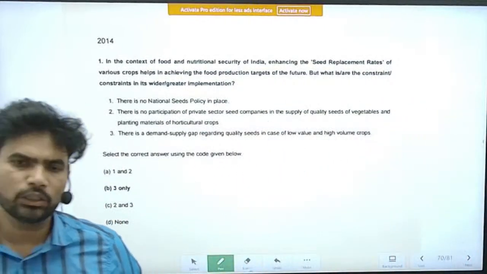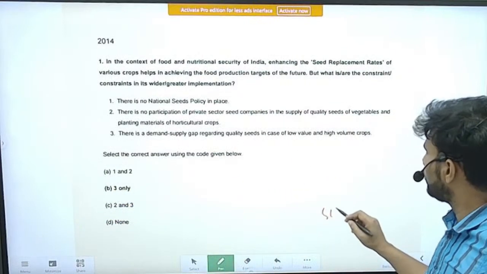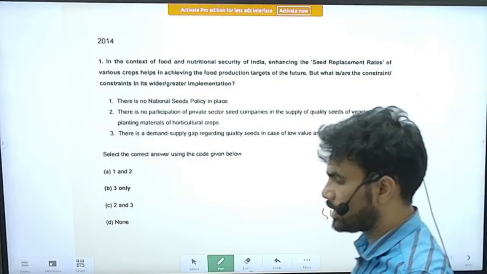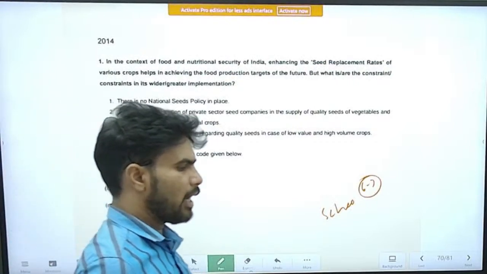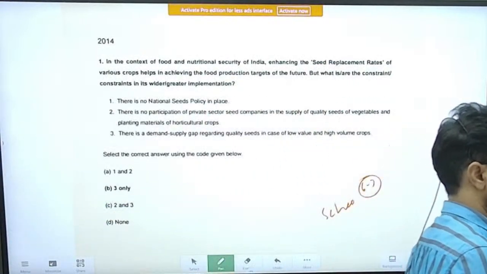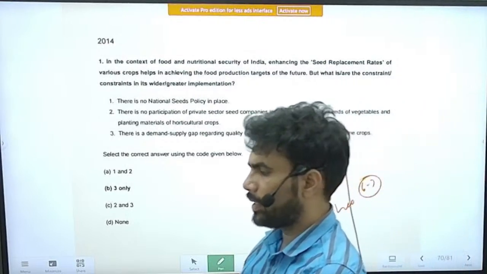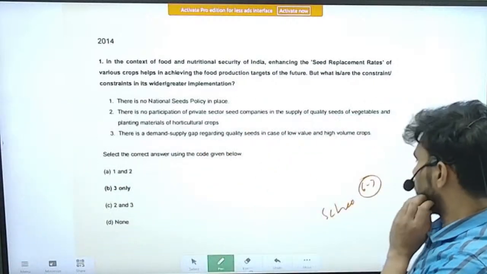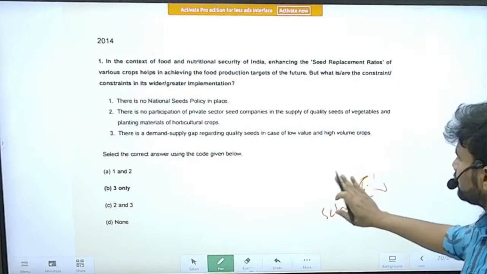One more thing is that many of the questions are related to schemes also. We have seen almost 6 to 7 questions based on schemes like Mudra Yojana, Fasal Bima Yojana, Atal Pension Yojana, etc. So make sure that you are also well prepared about the schemes. Right. Last year, 2014, we will quickly see the questions related to 2014 also.